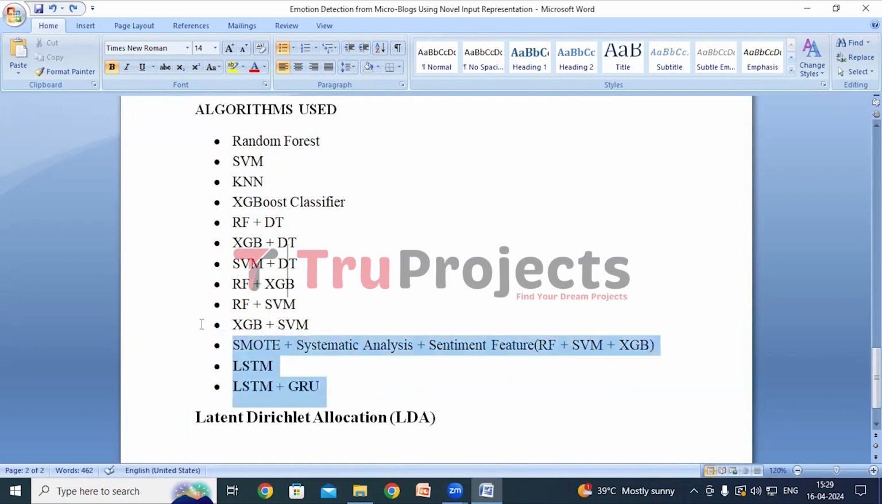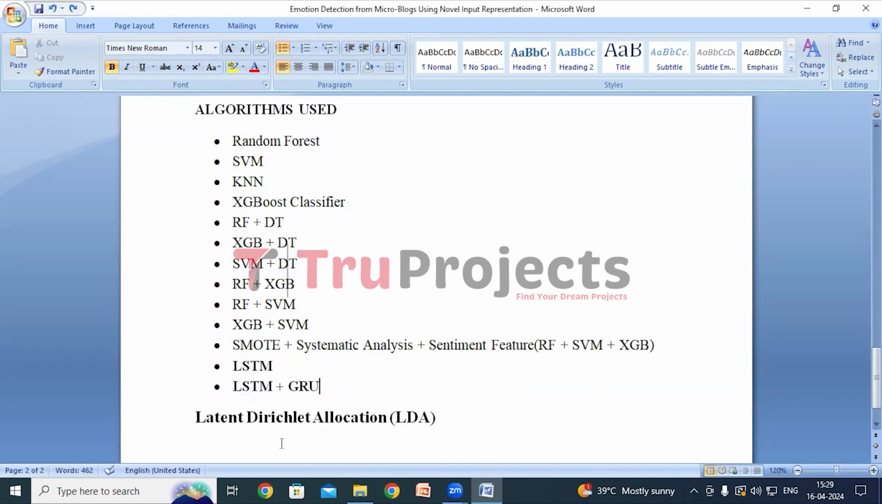After building all these models, after training all these models and evaluating their performance, we have observed that the combination of LSTM and GRU has outperformed all other models in all the performance metrics. So we will be deploying this model into the Flask web application.